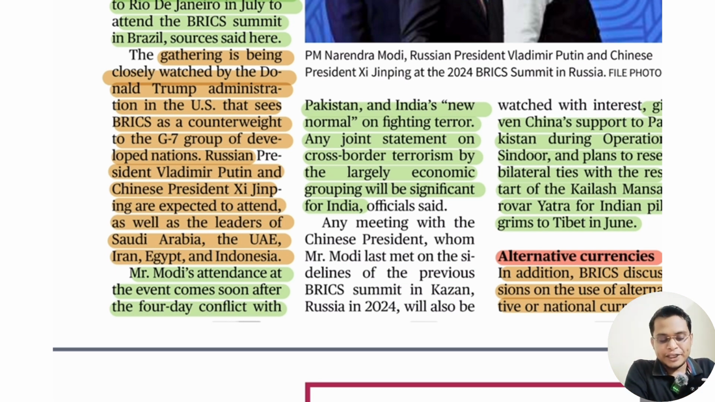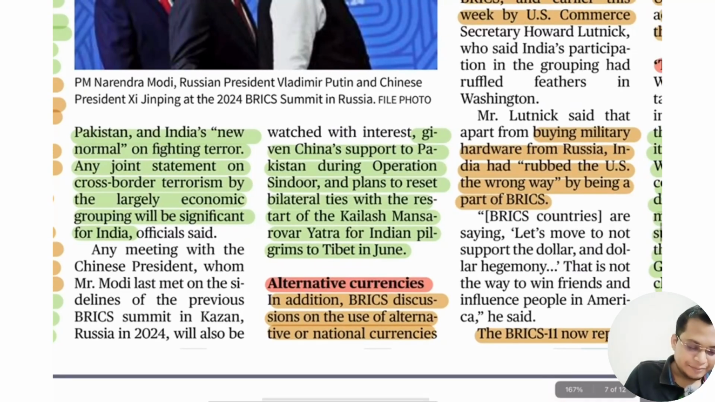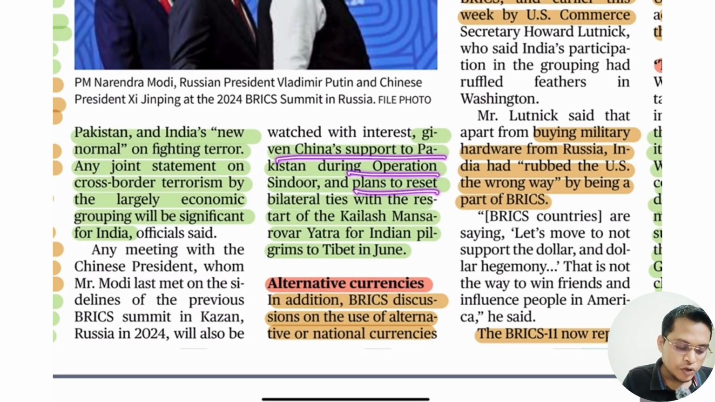because we are trying to expose Pakistan's nefarious design. Given China's support to Pakistan during Operation Sindoor, there is a plan to restore bilateral ties, starting with the Kailash Mansarovar Yatra, the Indian pilgrimage to Tibet, in June.